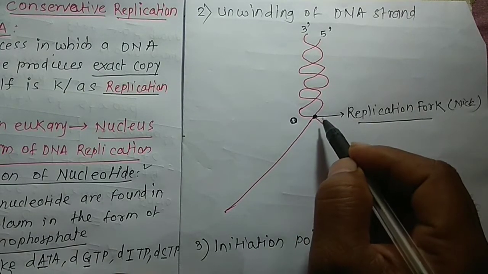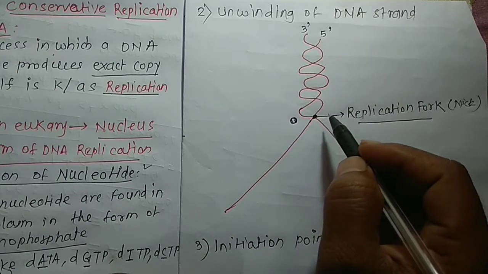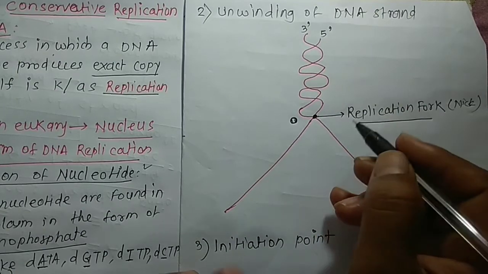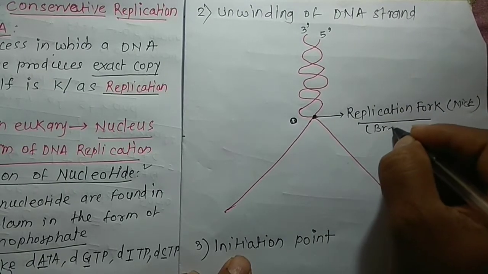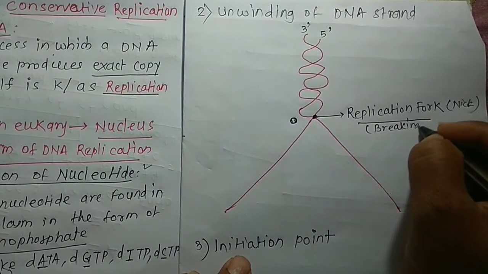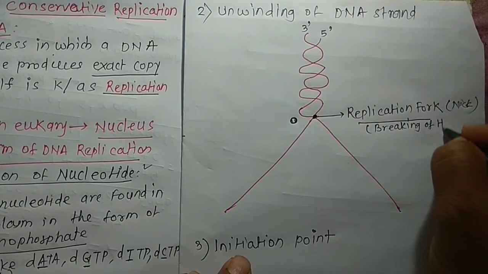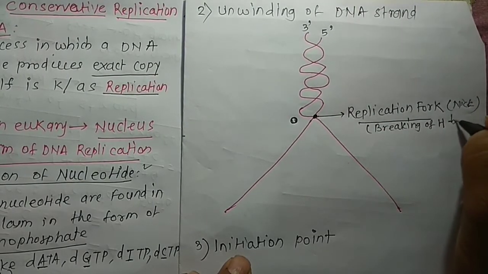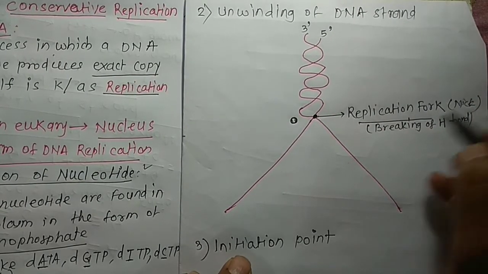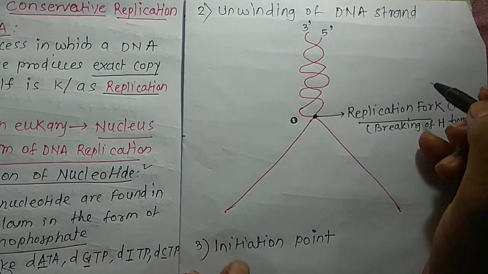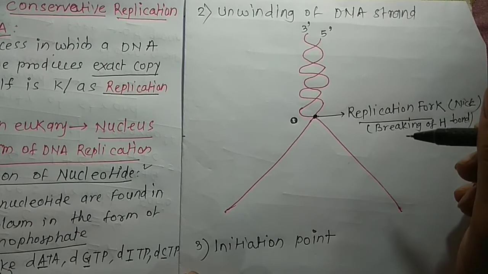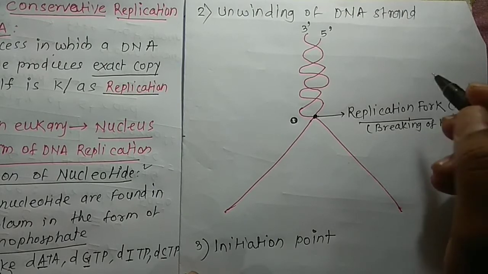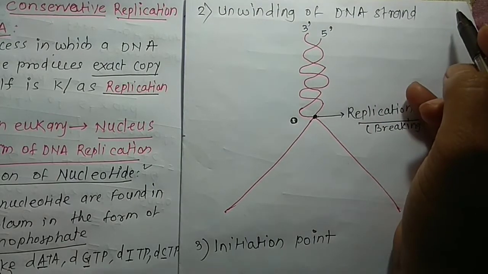This is the breaking of the hydrogen bond between the two strands, and that's why the formation of the replication fork. So after the hydrogen bond breaks, there is formation of this replication fork, and after the breaking of this point, initiation of the points, so unwinding of the DNA strand.